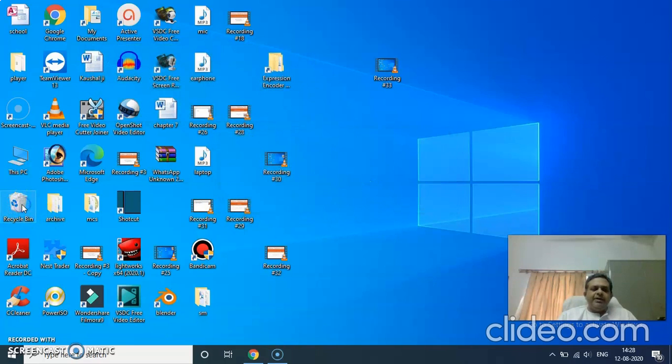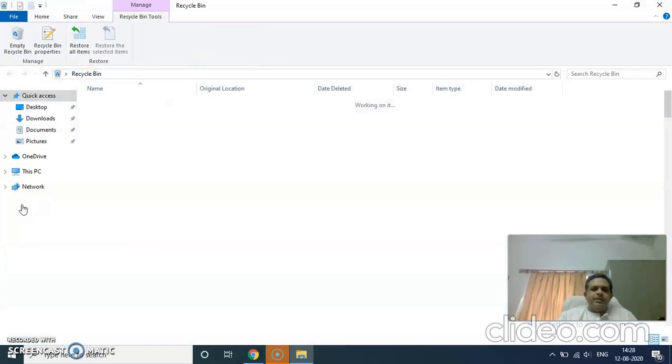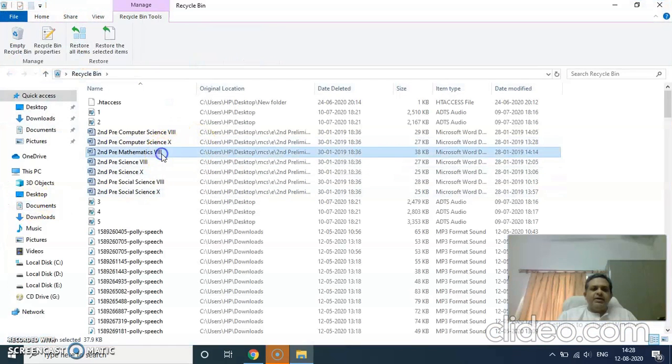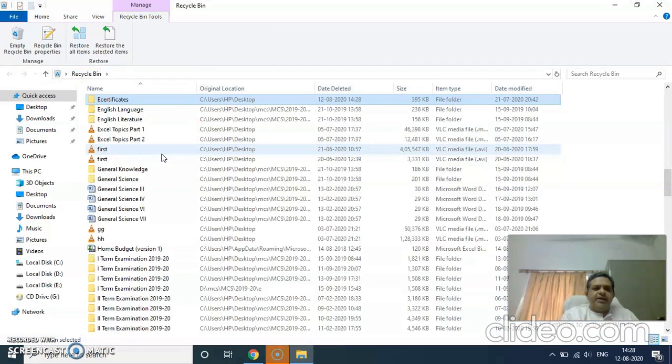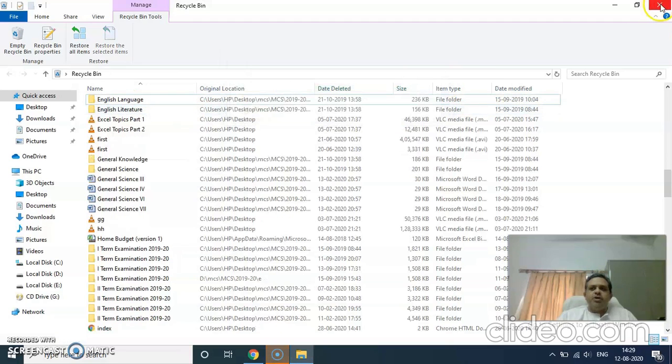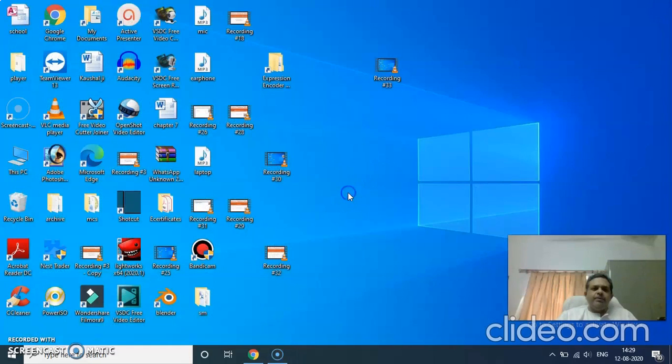Let me open the recycle bin again. Now there are so many files here. You simply press the alphabet E and it will go to that folder. The first folder is starting with the letter E. Now you can right click this and click on restore. Once you click on restore, the file or the folder goes back to the place from where it was deleted. See here, it has come back on the desktop. So this is the functioning of the recycle bin.